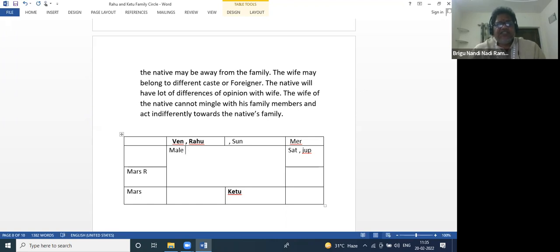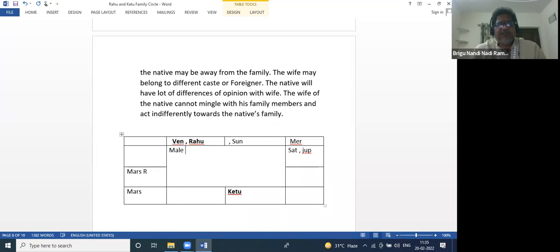Suppose this thing will happen. Suppose the sister has eloped with somebody, then it will be before the marriage of this native. His sister might have eloped with somebody. Suppose after marriage, the sister will not elope with anybody. The wife will elope with somebody in such cases.